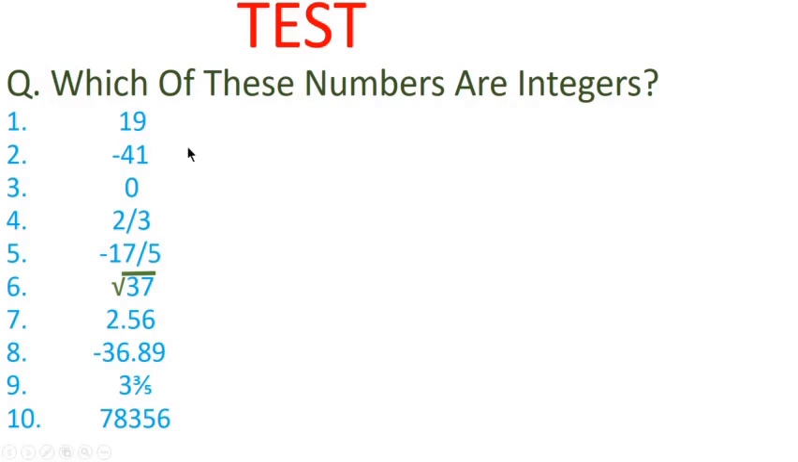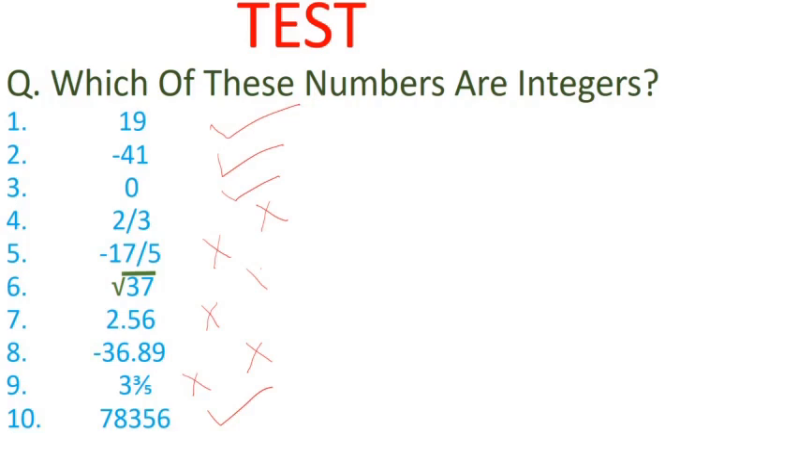Now 19. What is 19? 19 is an integer. -41 is an integer. 0 is of course an integer. But 2 by 3 is not an integer. -17 by 5 is not an integer. Root 37 is not an integer. 2.56 is not an integer. -36.89 is not an integer. This is also not an integer, but this is an integer. So let's check it out. These are the correct answers.